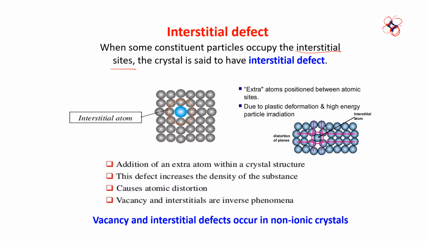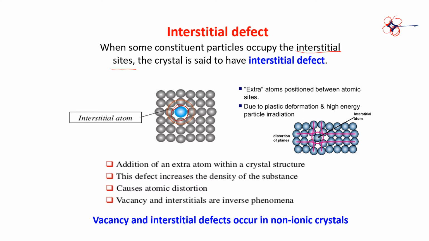Okay, have you understood? So, when some constituent particles occupy this interstitial space, then that defect is known as interstitial defect. See the figure. See this atom has taken the place of an interstitial site in between the atoms.